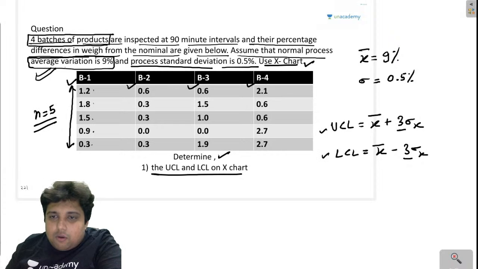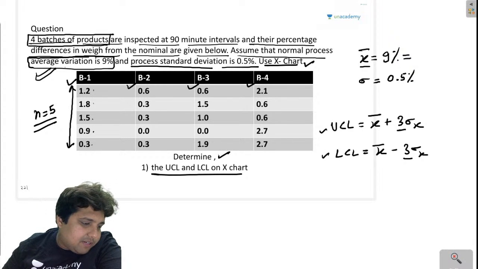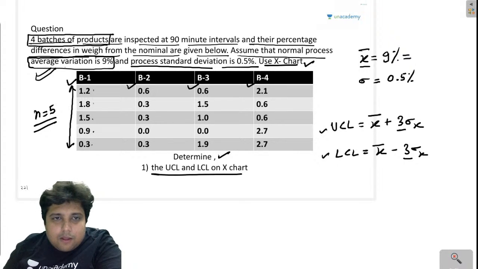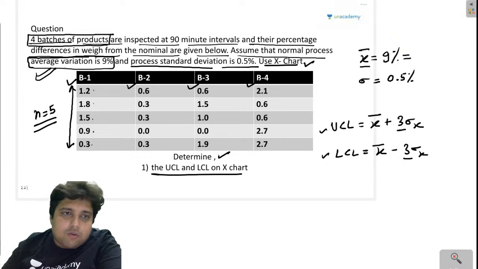So I can find now, I have the value of X bar, which is 9%. X bar is 9%. Okay. Assume that normal process average variation is 9%.